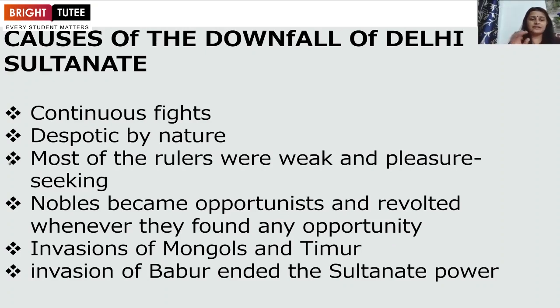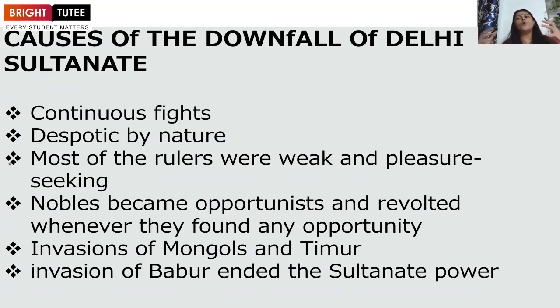They had conquered India by sword throughout the Sultanate period, and they ruled it by sword only. So there was a continuous fight and continuous battlefield kind of thing, because they came here, they established themselves here, but instead of gaining the confidence